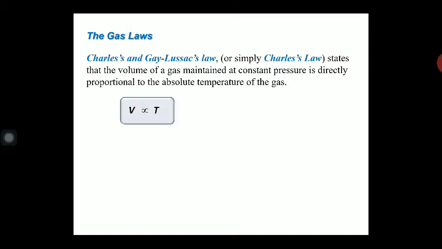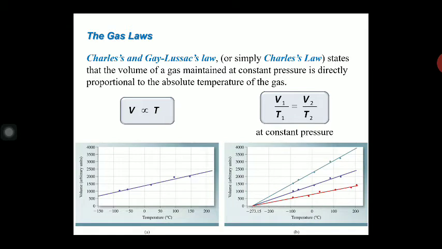So according to Charles law, when the pressure remains constant, the volume is directly proportional to the temperature. And this is the basic condition of the Charles law. In terms of the state variable, V1 upon T1 is equal to V2 upon T2, when the pressure remains constant. And graphically, the same thing can be expressed, the same thing can be proved.